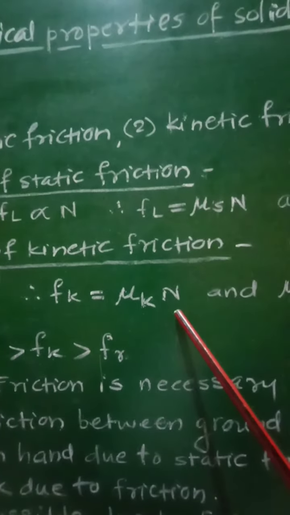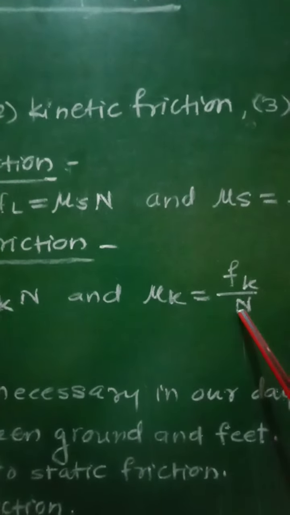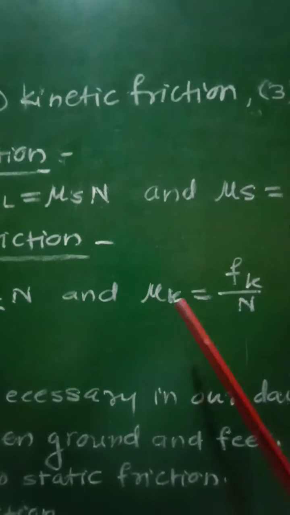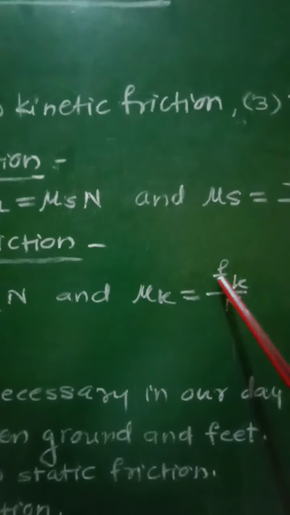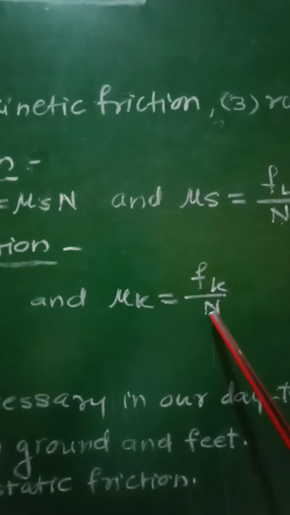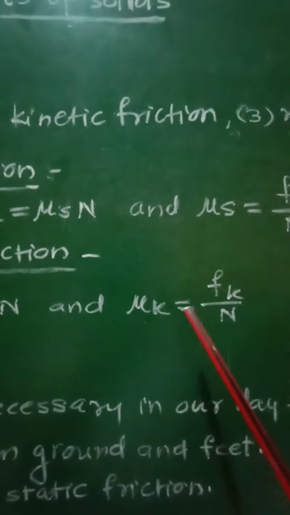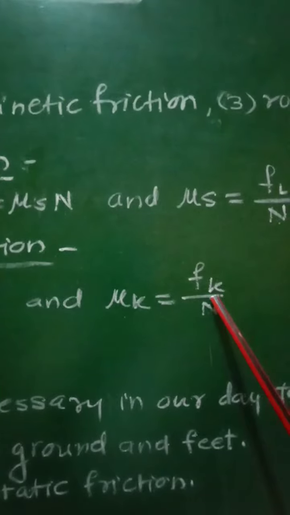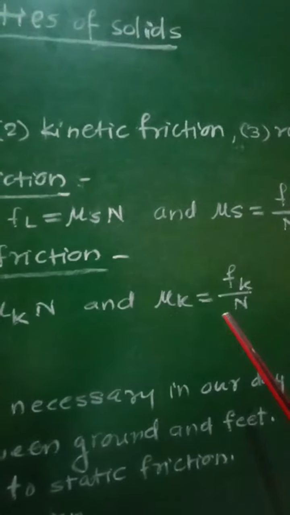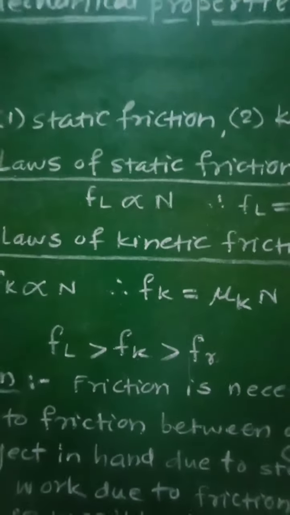Hence we can write mu k equal to Fk upon N. That is, the coefficient of kinetic friction is defined as the ratio of force of kinetic friction to the normal reaction between the two surfaces in contact. So this is regarding kinetic friction.